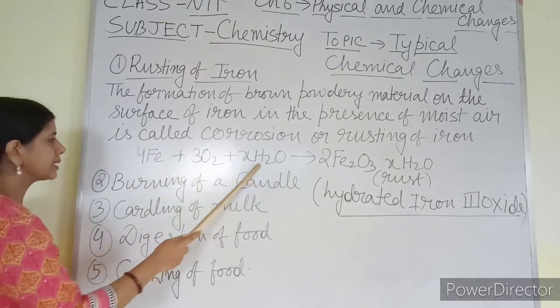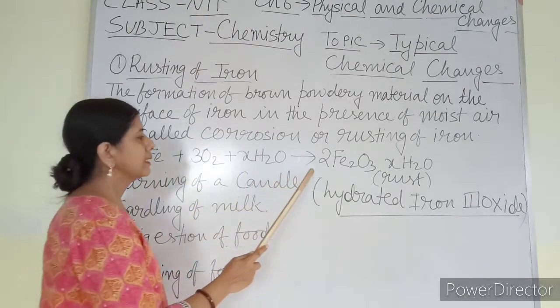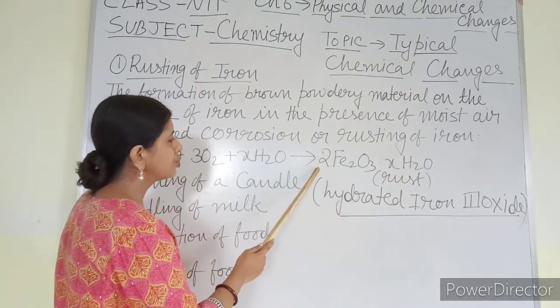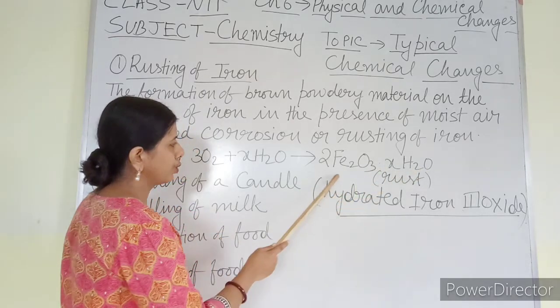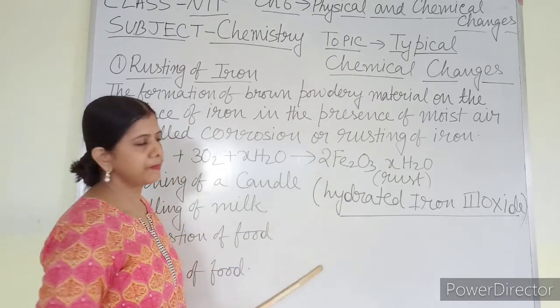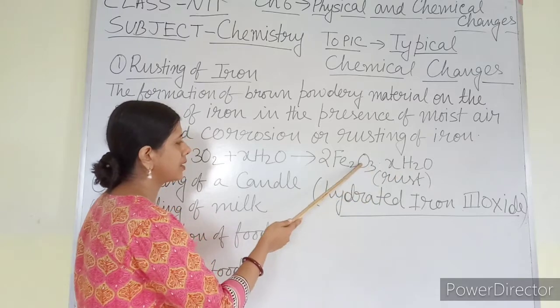When these 3 substances chemically react with each other, the new compound formed has the formula 2Fe2O3.XH2O. Fe2O3 means oxide of iron, iron oxide combined with water.